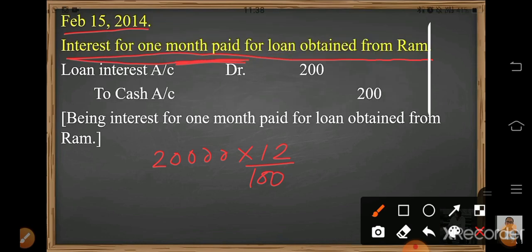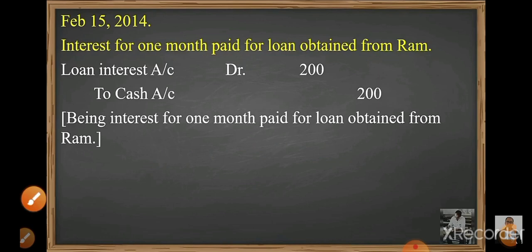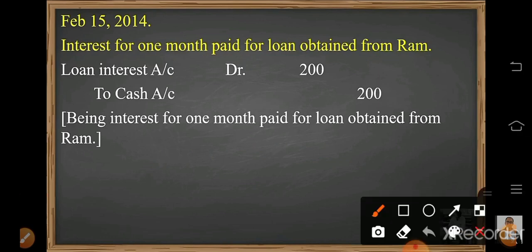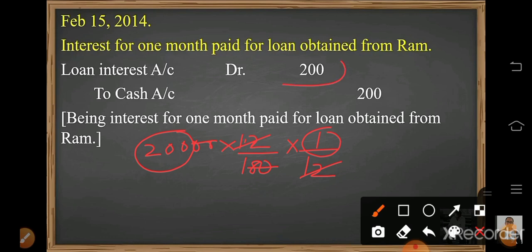So interest for 1 month means, again I'm explaining, we had borrowed 20,000 rupees at 12%, which means 12 upon 100 for 1 month interest. So 1 upon 12. So 12 cancel, 20 cancel, 200 into 1. So the amount will be 200.